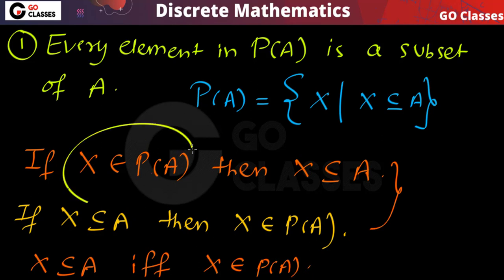If you say that X belongs to power set of A, it automatically means that X is a subset of A, because in the power set of A every element is a subset of A, and if X is a subset of A, then X will belong to power set of A. So this is the statement we will use.